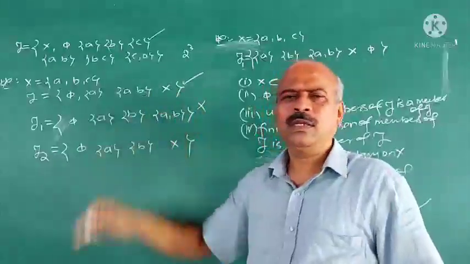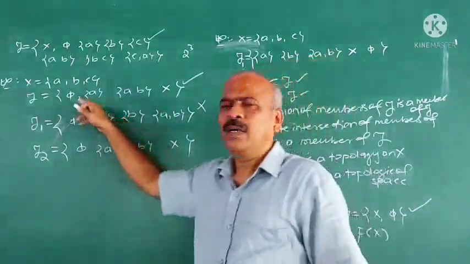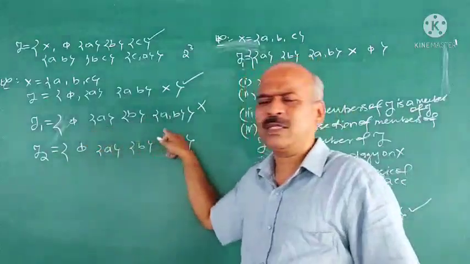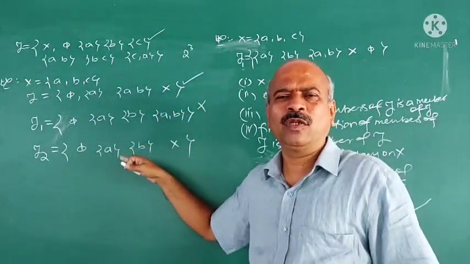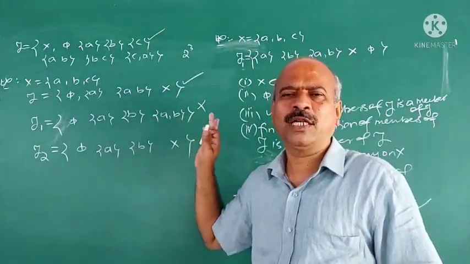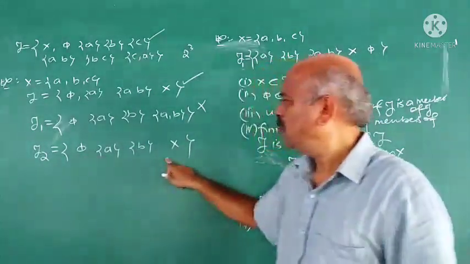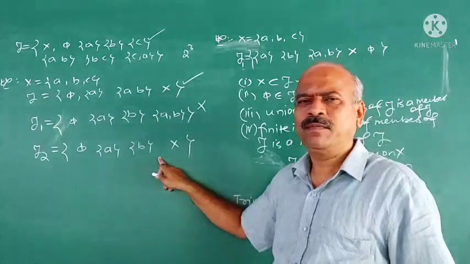What is topology? Topology means, suppose X is a non-empty set, tau is a collection of subsets of X, then tau is said to be a topology on X if tau satisfies 4 conditions. They are called axioms. Now in this case, which axiom is not satisfied here?